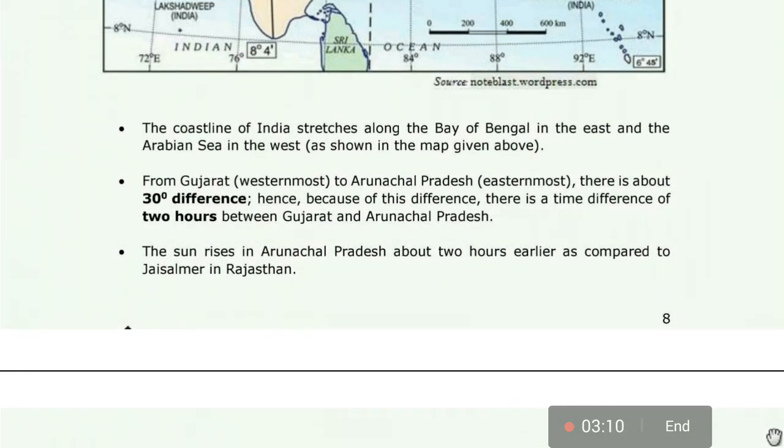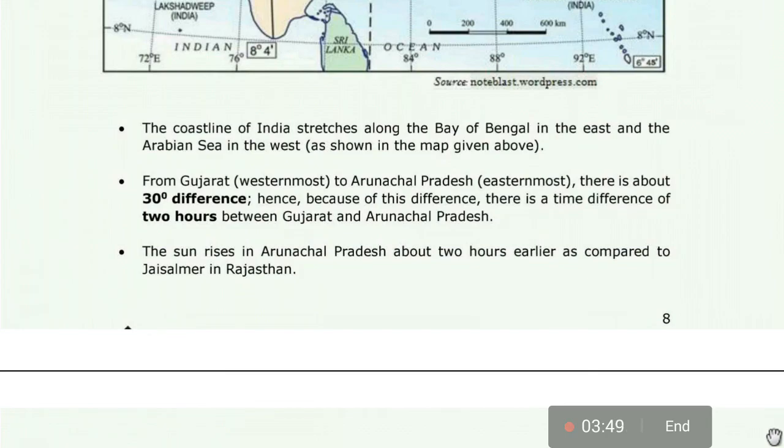Next point, from Gujarat to Arunachal Pradesh, there is about 30 degrees difference in longitude. Hence, because of this difference, there is a time difference of 2 hours between Gujarat and Arunachal Pradesh. How many hours difference from Gujarat to Arunachal Pradesh? It is 2 hours difference for 30 degrees difference.